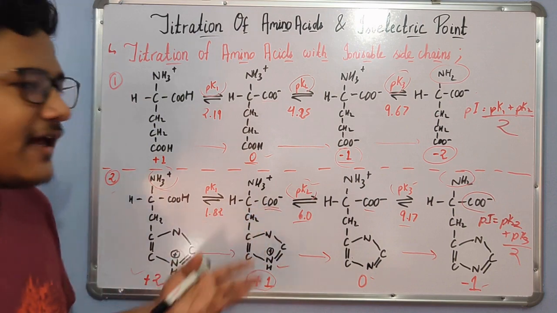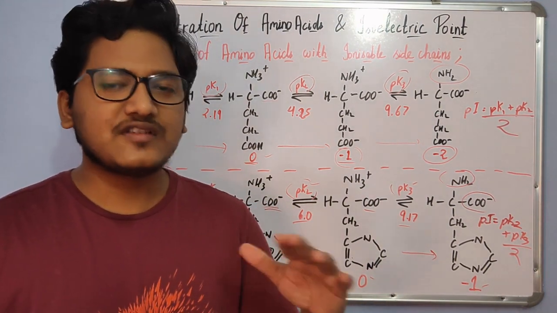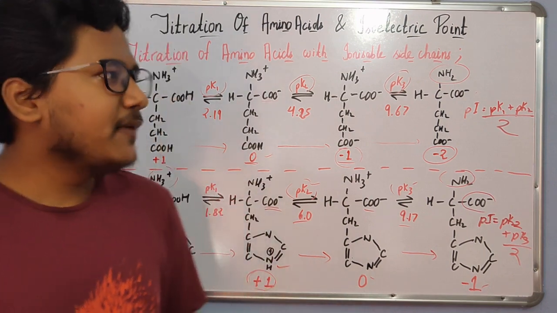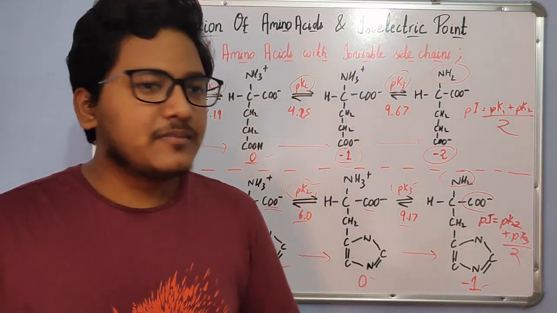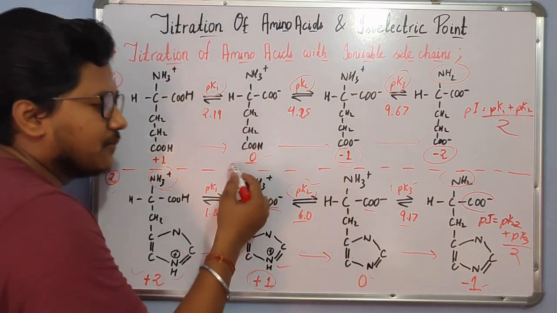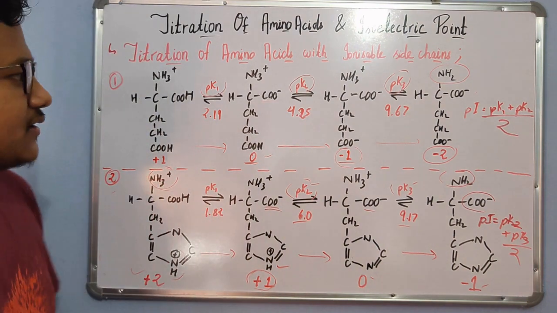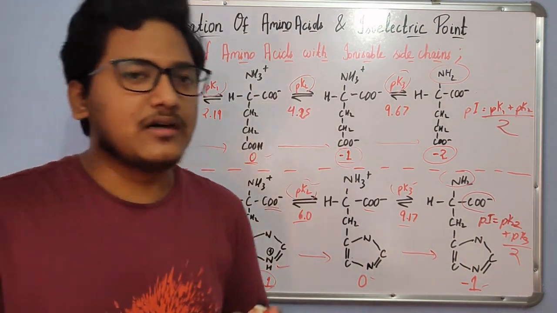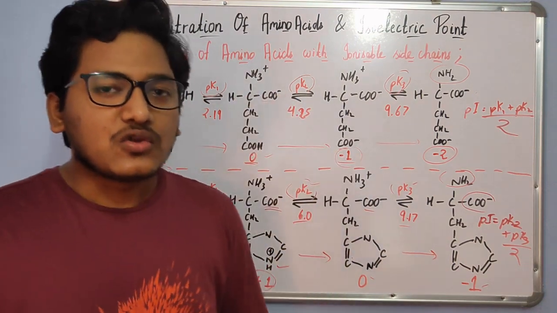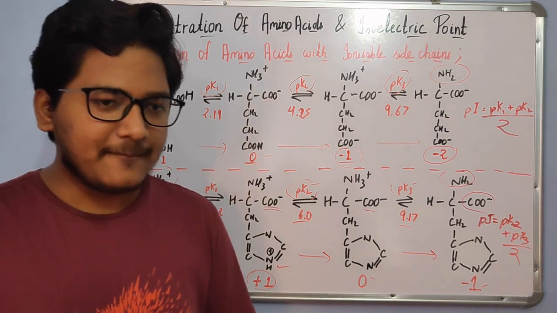For non-ionizable side chains, it is quite simple. The two pK values are given, you have to just add and divide by 2. But for an amino acid with an ionizable side chain, always remember to look for the transition for -1, 0 to +1 or +1, 0 to -1. The transitions that are taking place to maintain the neutrality, those are actually the pK values which will be chosen for determining the pI.